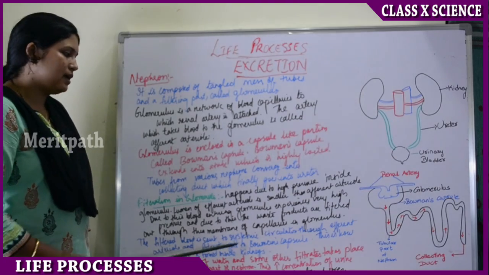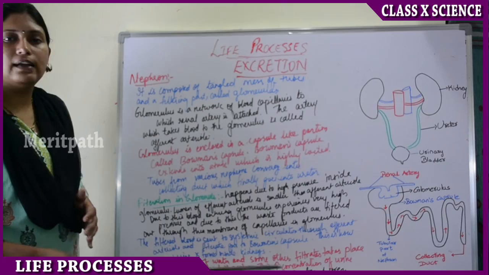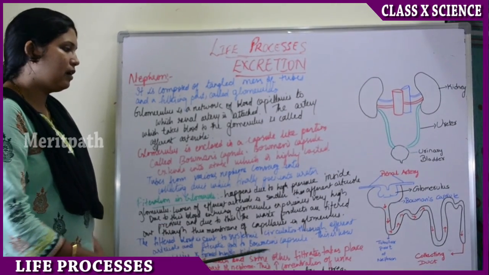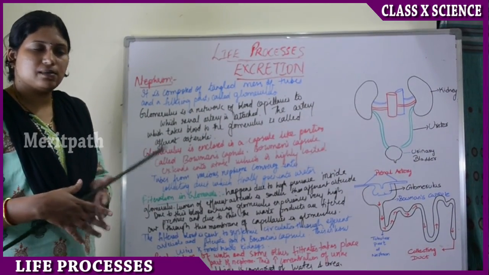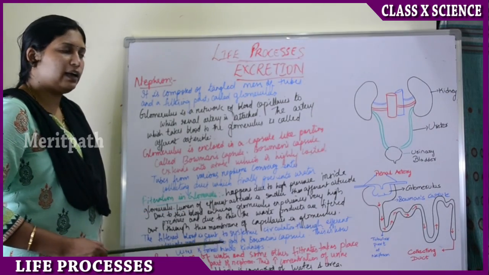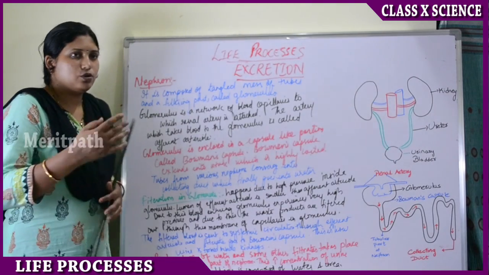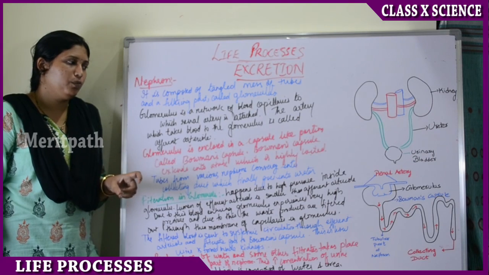The filtered blood is then sent to systemic circulation. Then the filtered blood enters the circulatory system through the efferent arteriole, and the filtrate goes into the Bowman's capsule. This is how urine is formed. So due to high pressure, urine is formed, due to the difference in the size of the lumen.